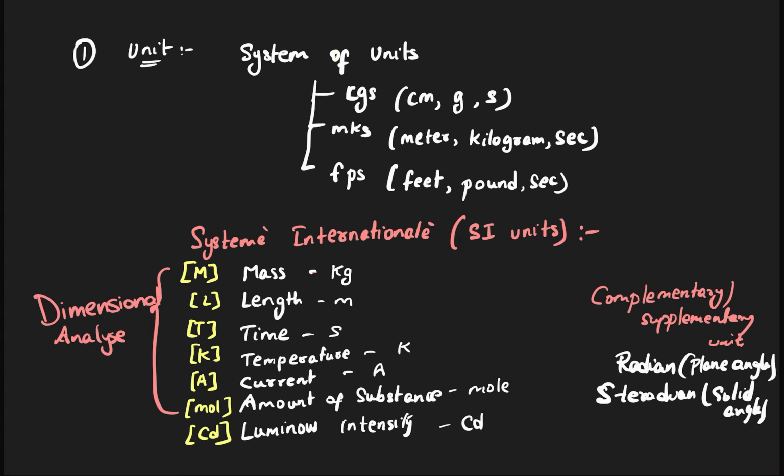Plane angle in radian is nothing but arc over radius. See, suppose I have a shape like this. This is my angle. This arc divided by this radius length is called the radian angle. And steradian is solid angle. We have an area which is enclosed by a three-dimensional angle. So this 3D angle will be equal to this area divided by this radius square. That is known as steradian.